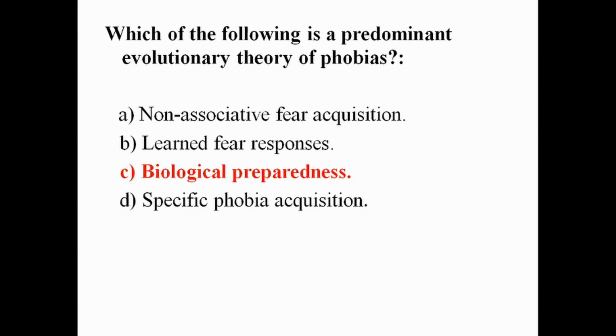Actually, the predominant evolutionary theory of phobia argues that we have a built-in predisposition to learn to fear things such as snakes, spiders, heights, and water because these have been life-threatening to our ancestors. So it is biological preparedness.